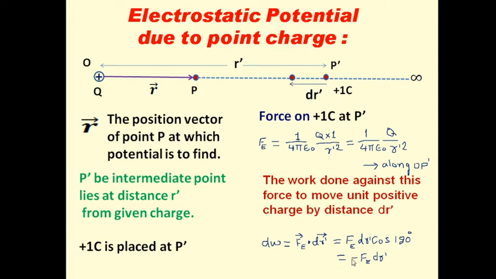Why does this minus sign come? Because cos of 180 degree is minus 1, and therefore this is the amount of work done in moving a unit positive charge over a small distance, that is dr dash.